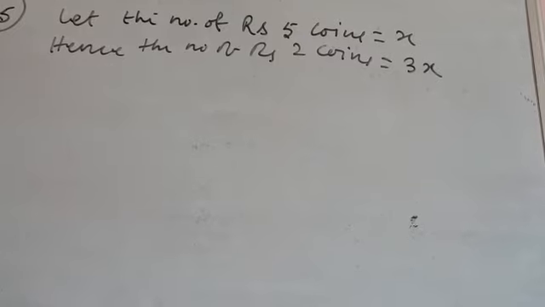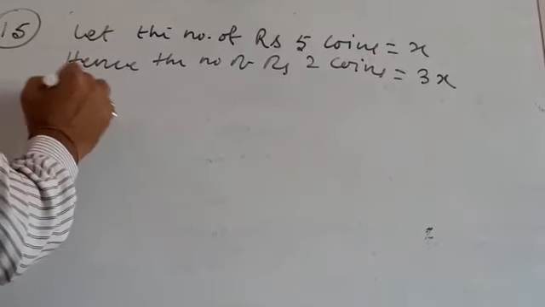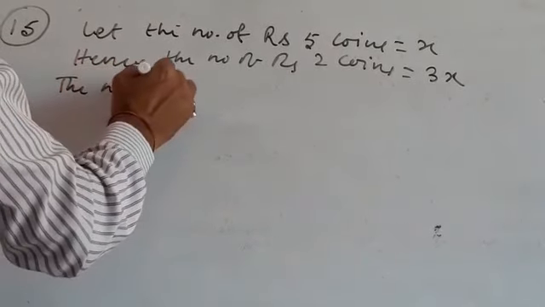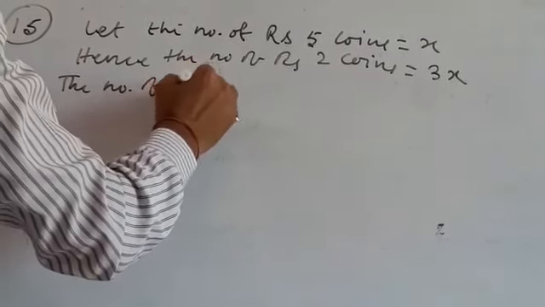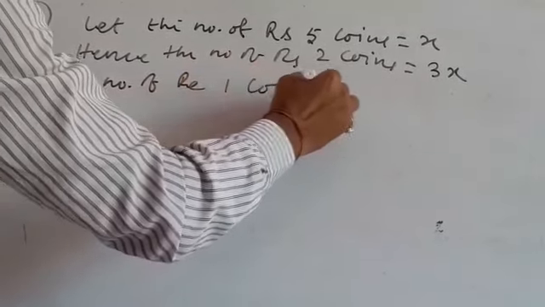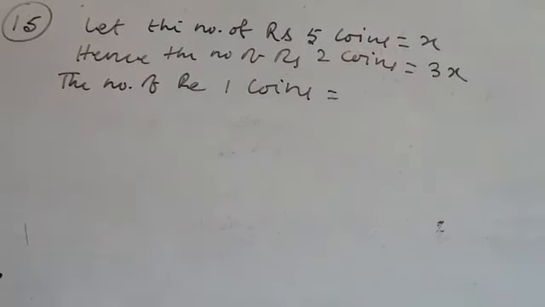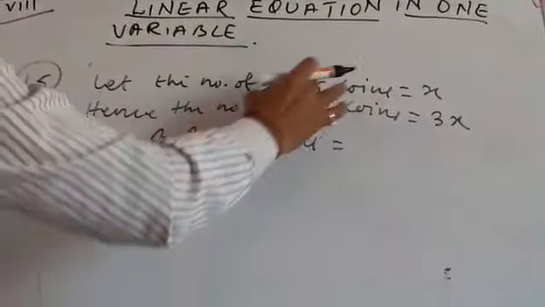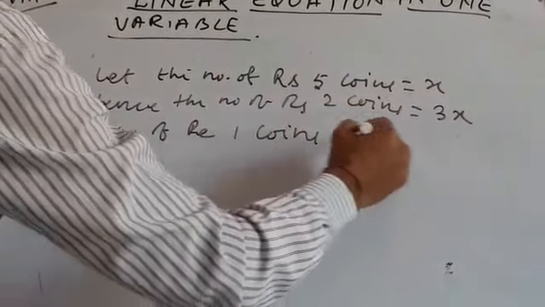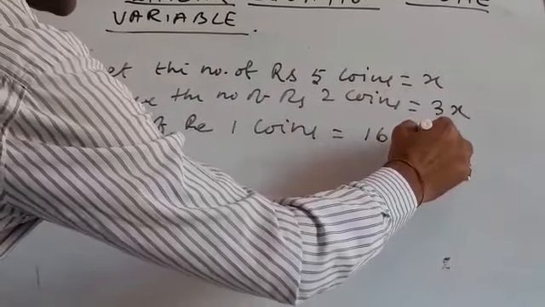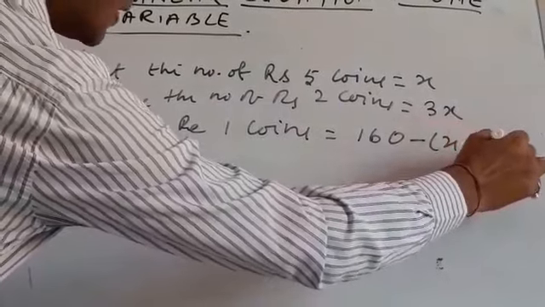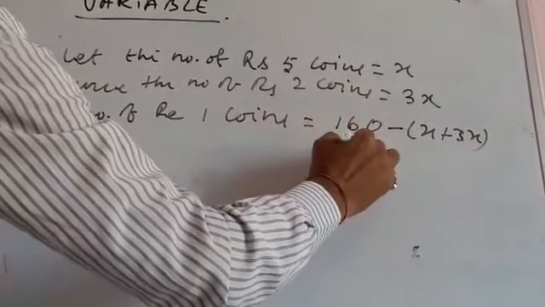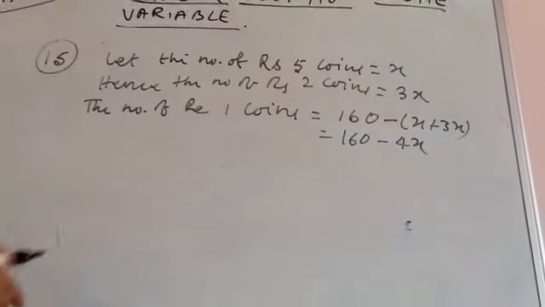Now this is not given about the number of rupee 2 and 1 coins. So here the number of rupee 1 coins is equal to, see, the total coins given is 160, and we know the number of 2 coins and the number of 5 coins. So what would be the number of 1 coins? That will be 160 minus x plus 3x. Probably you all would get this. So this gives you 160 minus 4x.